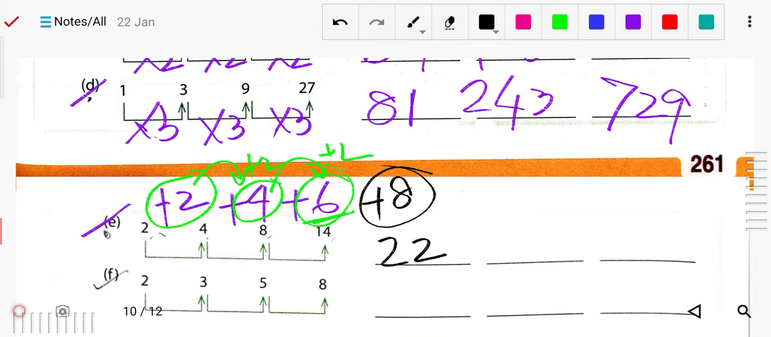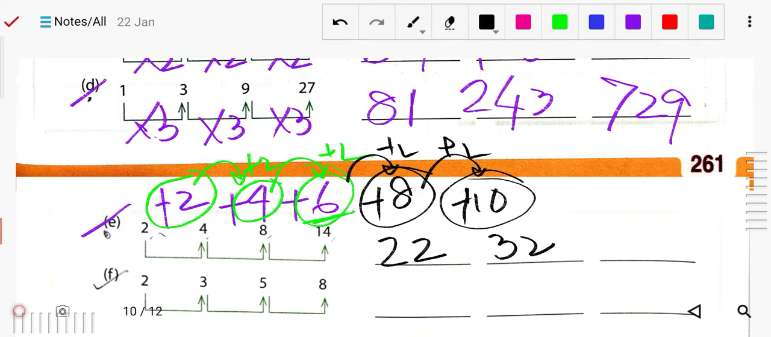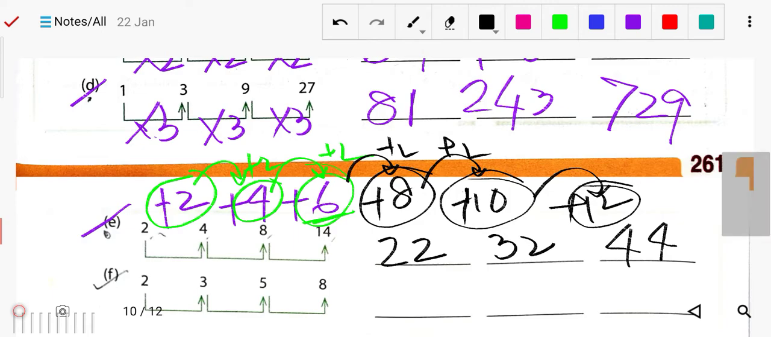Okay, now next time again there is the plus 2 increment, so it will be increased by 10, so it will be 32. Now next time it will be increased by 12, so 32 plus 12, you will get 44. So it's a pattern like this. You have to just understand it's a pattern.